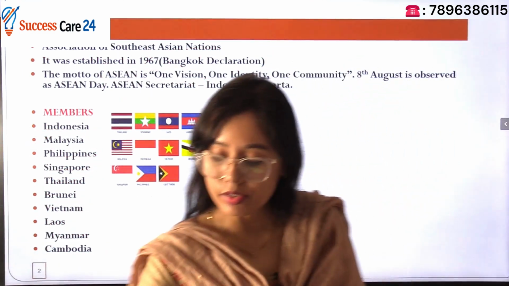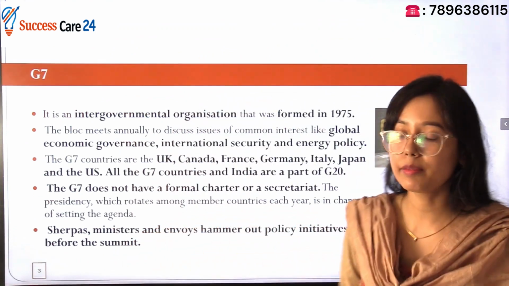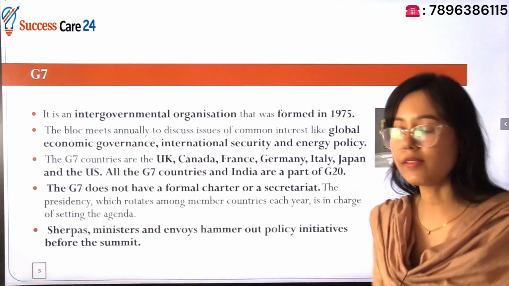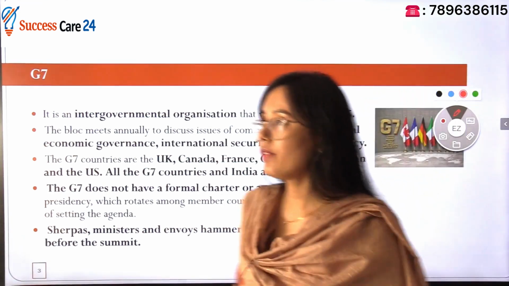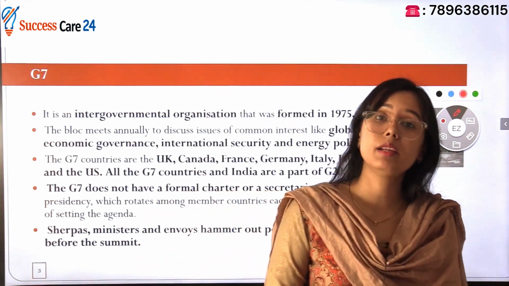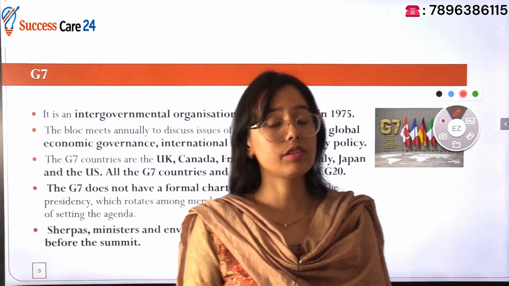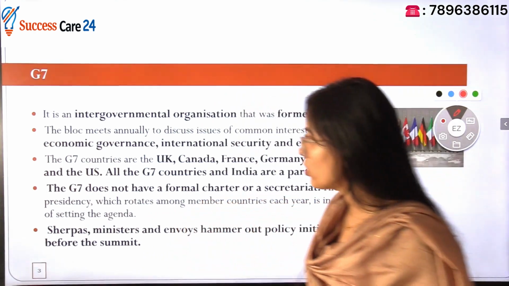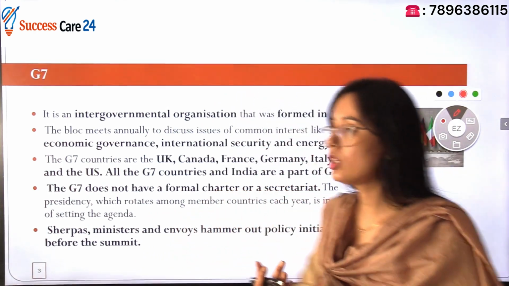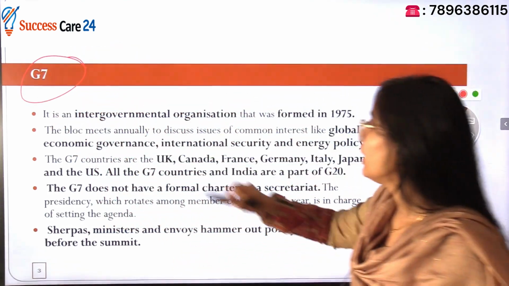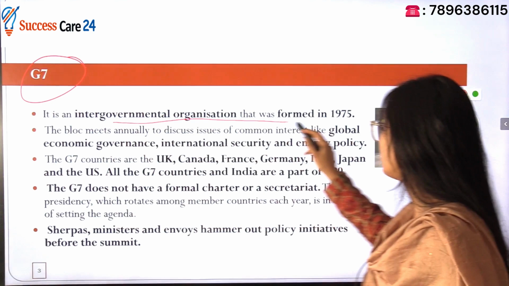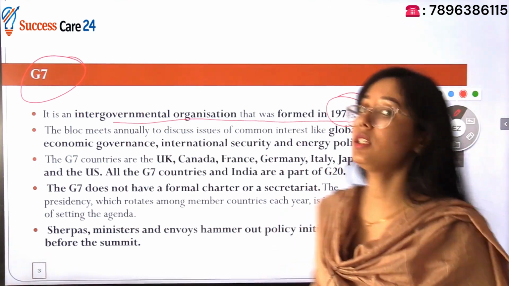Next topic, next grouping is your G7. It means group of 7. G7 member countries are also very important at the global level. These influential countries are part of the G7 grouping. G7 means your group of 7. It is an intergovernmental organization that was formed in 1975.